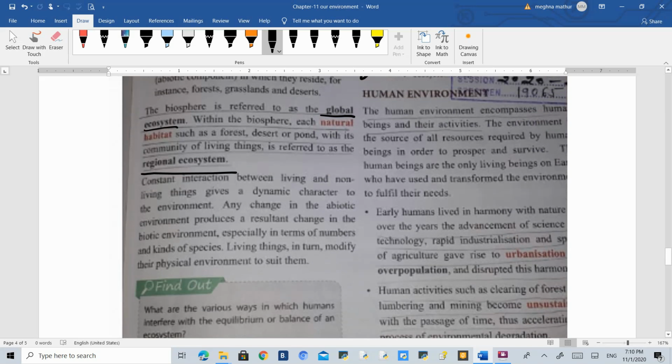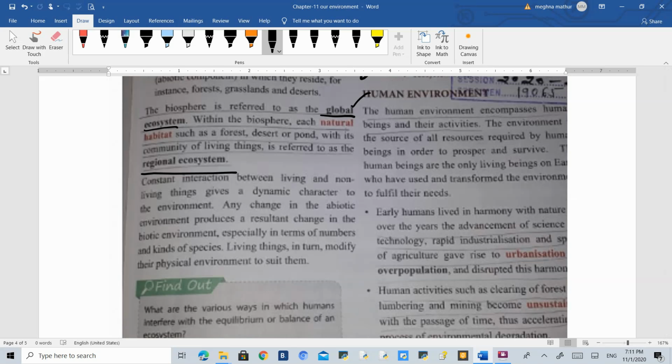Then human environment. In the environment, the most important role is played by the human being. Human beings have greatly evolved, from an old person into a new generation person, and in the whole process a lot of changes have happened to human beings, and a lot of environmental effects have also happened.